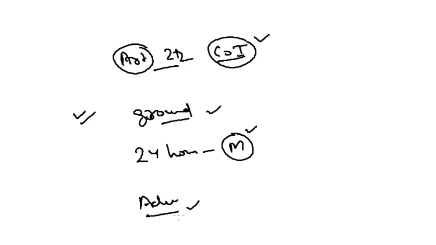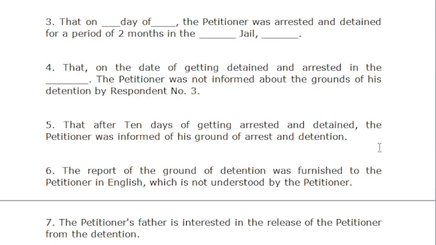If a person is arrested, he must be sent within 24 hours to nearest magistrate. If a person is arrested, he has the right to consult an advocate of his choice, and to provide a phone call so that he can inform his family or friends regarding his arrest. So these are kind of basic grounds that we provide to the accused.